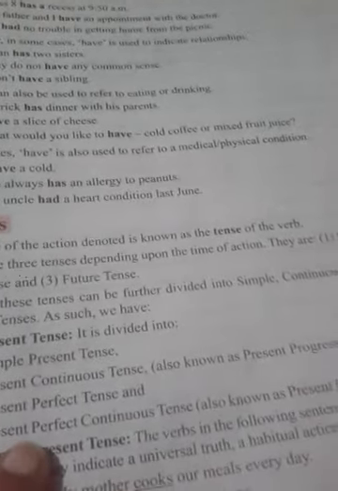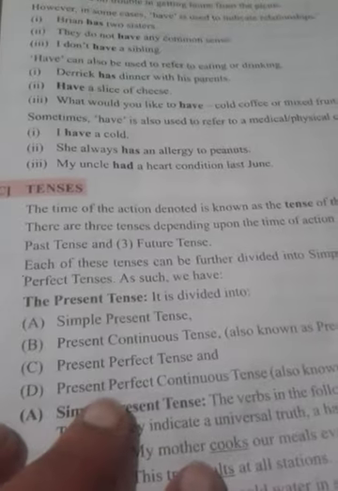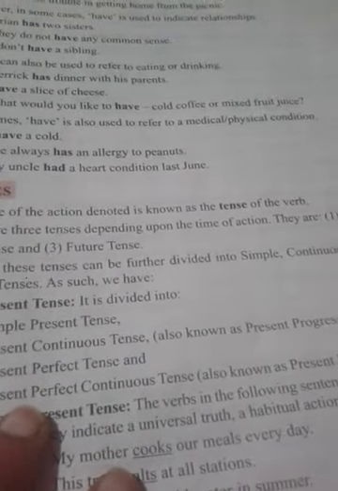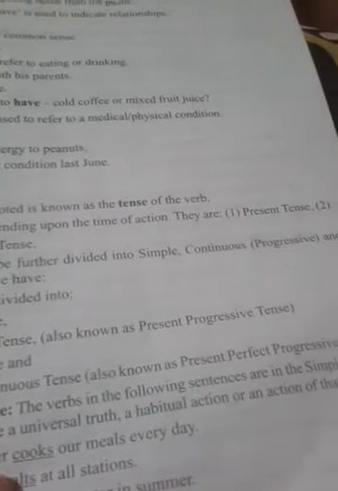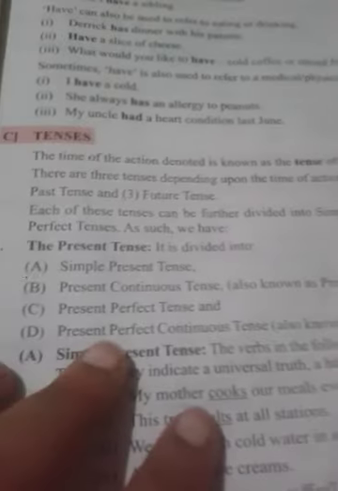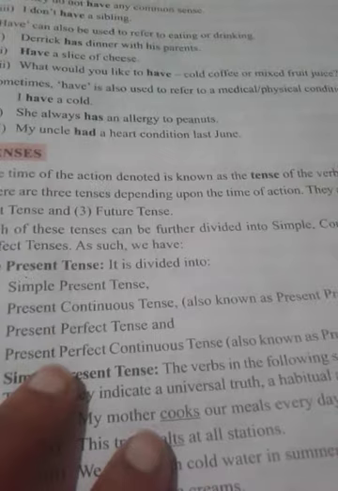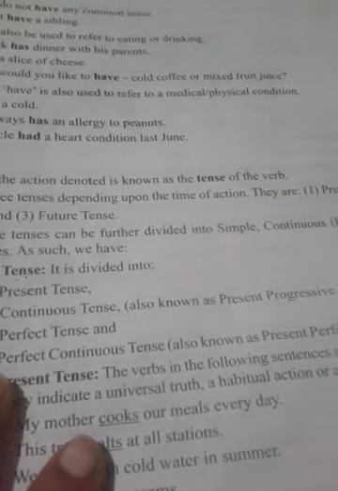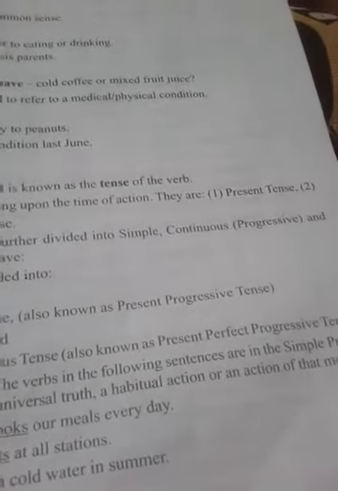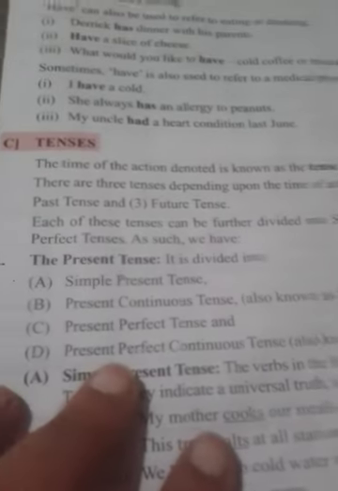Now tenses. The time of action denoted is known as the tense of the verb. There are three tenses depending upon the time of action. They are present, past and future. Each of the tenses can be further divided into simple, continuous, that is progressive, and perfect.